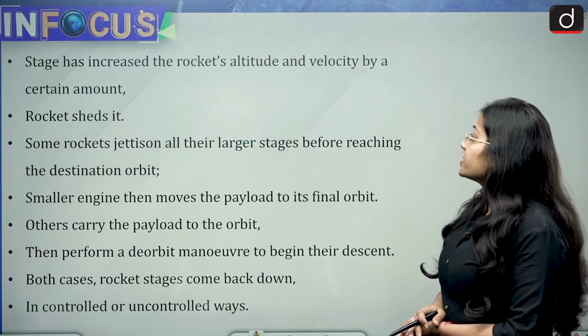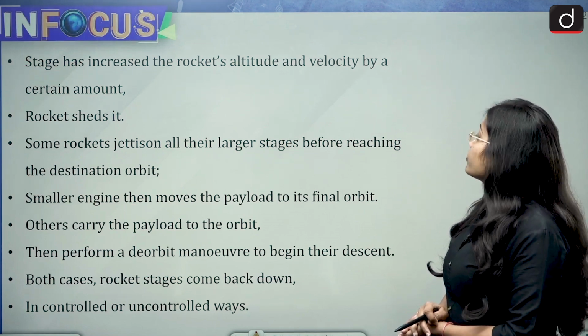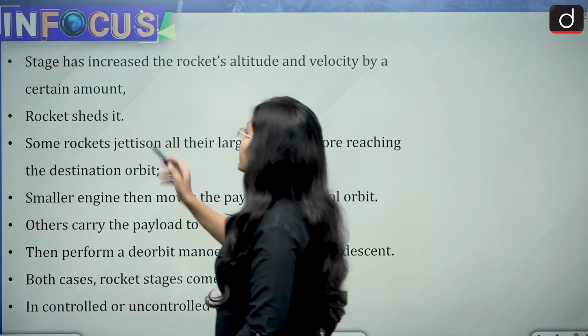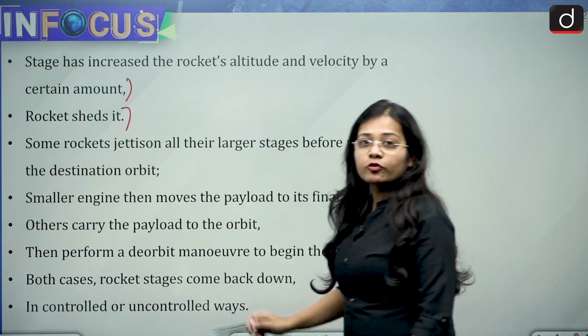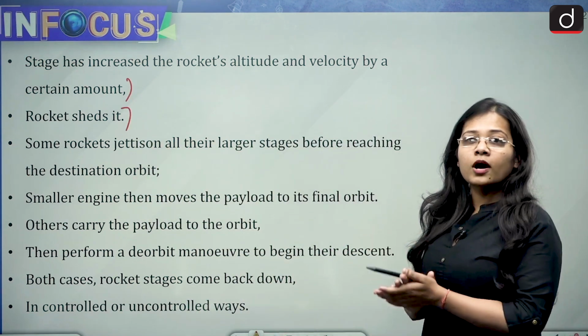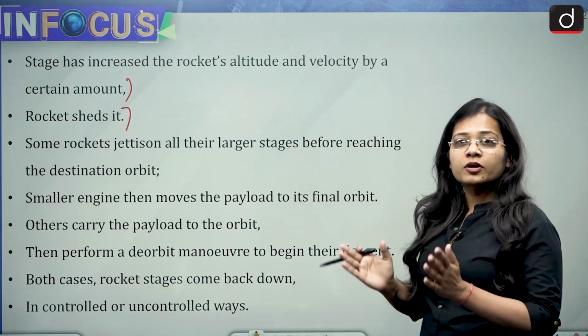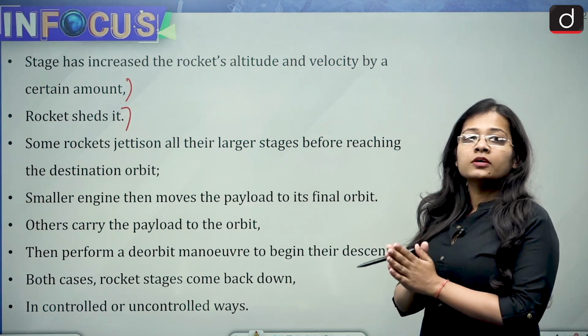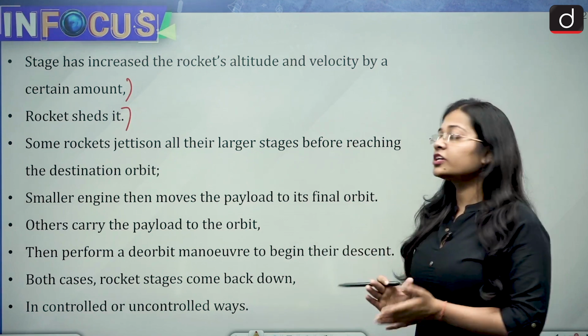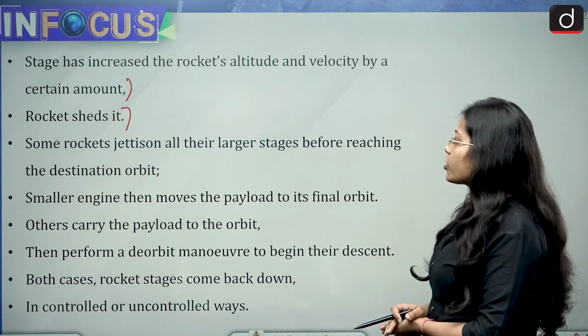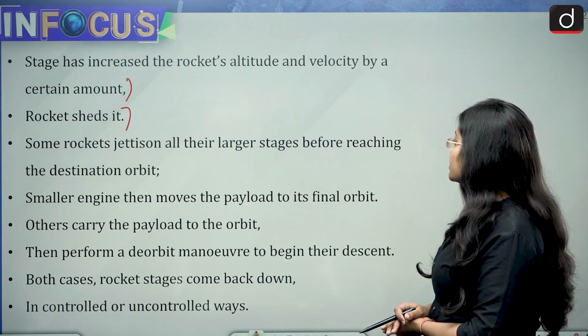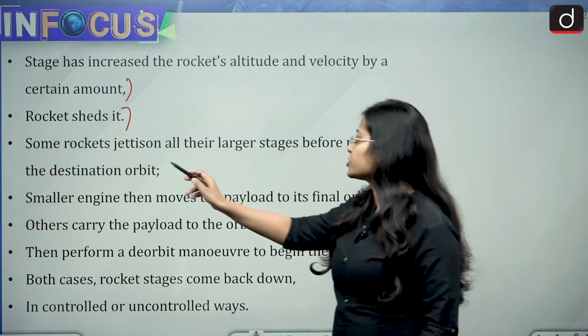So the stage has increased the rocket's altitude and velocity by a certain amount, and the rocket sheds it. As I've already told you, the more it goes up, the more fuel it uses, and the more fuel exhaustion takes place. So the stages of the rocket shed themselves. Then some rockets jettison all their largest stages before reaching the destination orbit.